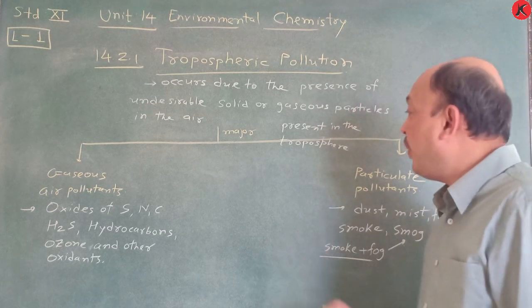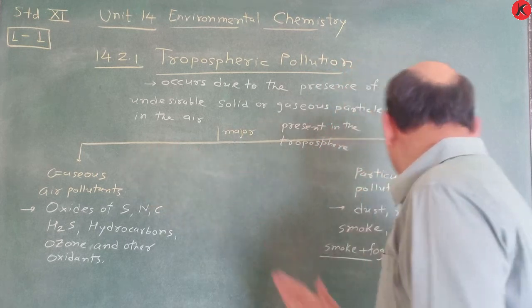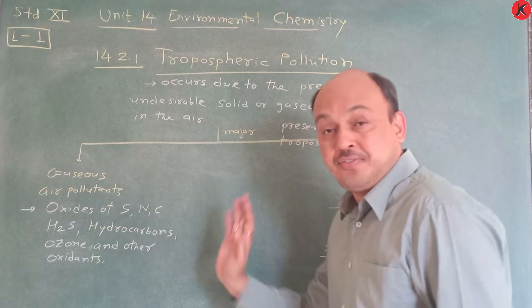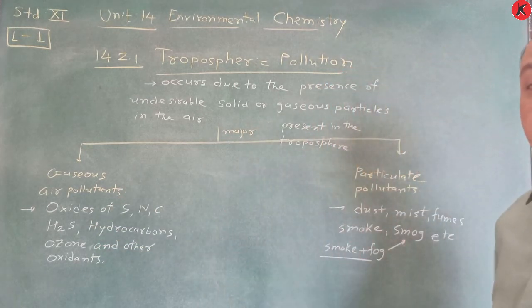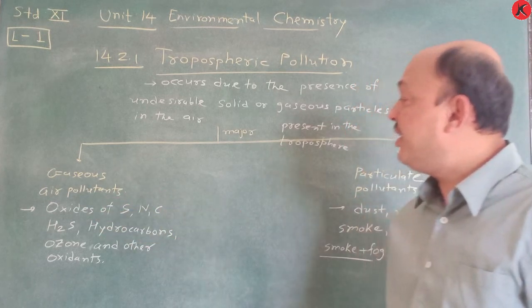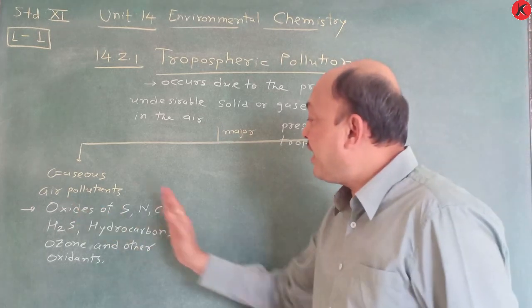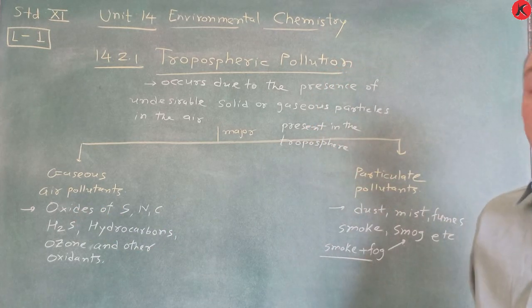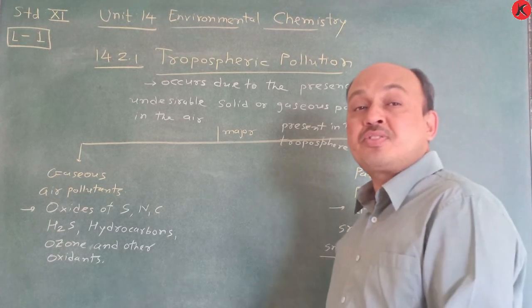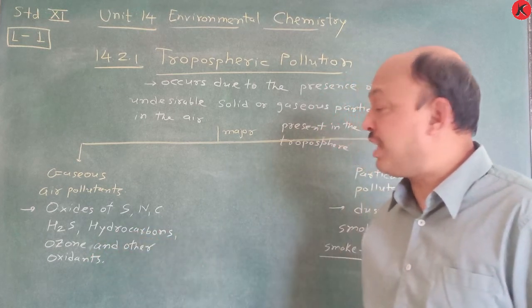So just we learn now. Switch on towards the first topic, that is gaseous air pollutants. In this, first one is the oxides of sulfur, and they deal with sulfur dioxide. Then we learn oxides of nitrogen, it is NO2, NO3, that is NOx. And then we learn oxides of carbon, which we have to learn in two ways. First is carbon monoxide and second is carbon dioxide. And then we learn hydrocarbons.